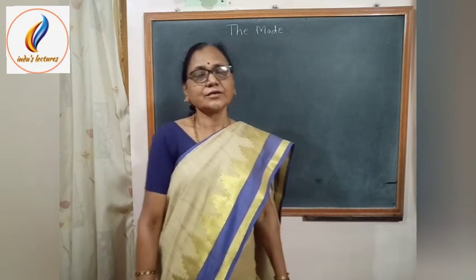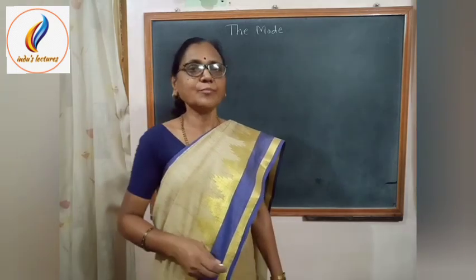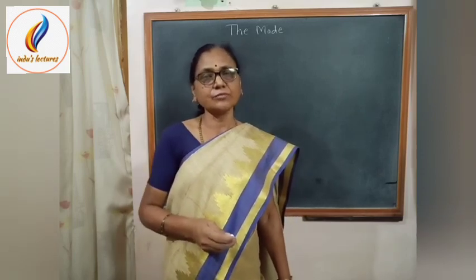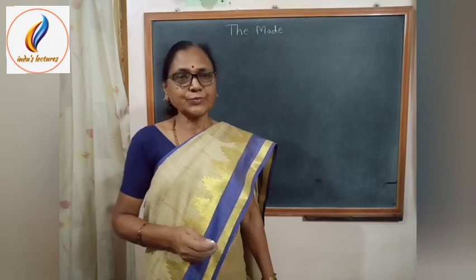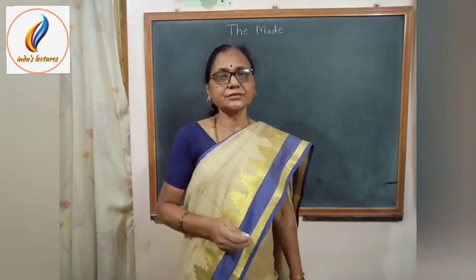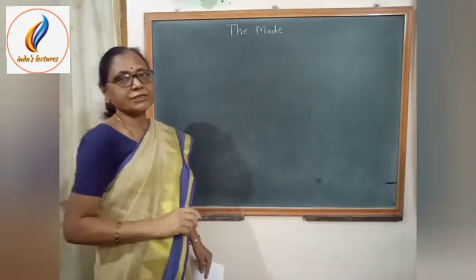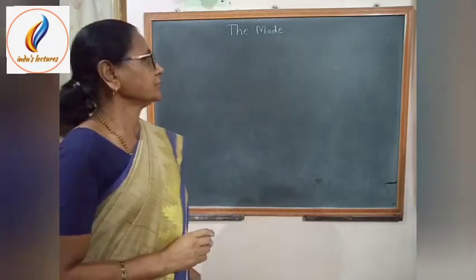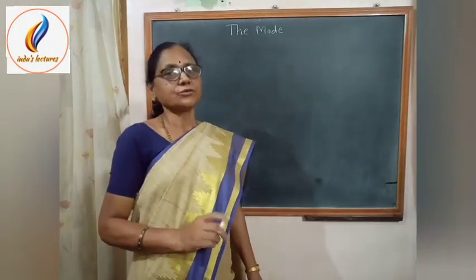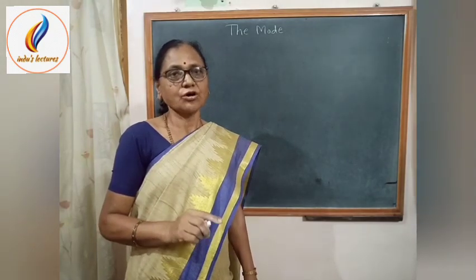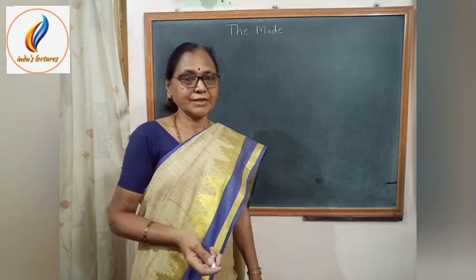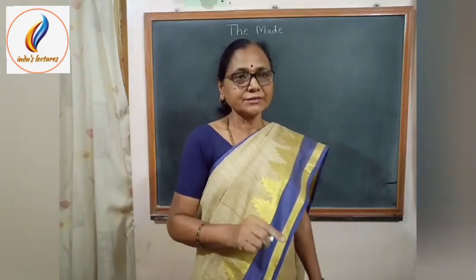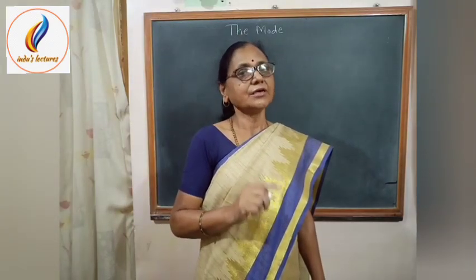In the last part, we have seen the meaning of median and calculation of median from ungrouped data as well as from grouped data. In this part, we are going to discuss the mode, the third measure of central tendency. Mode is a score in a score series which occurs most frequently. That means the score in the score series whose frequency is maximum is called the mode.